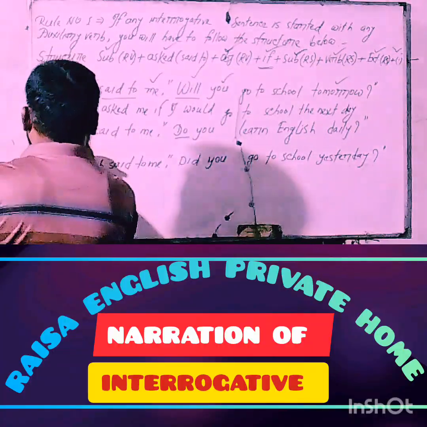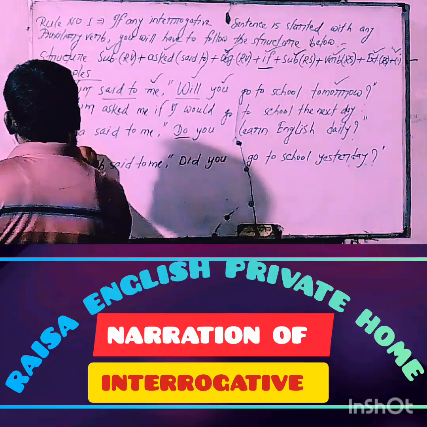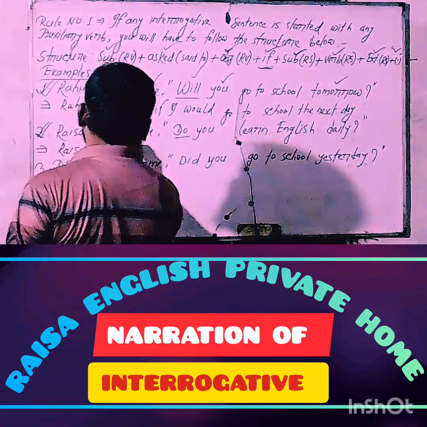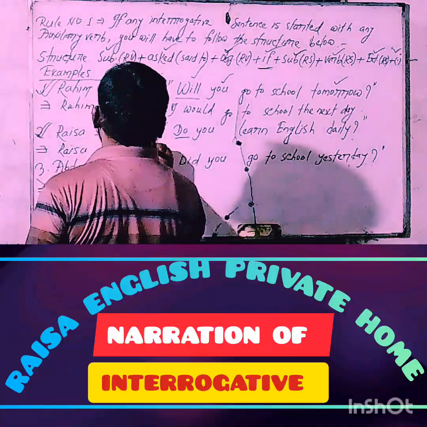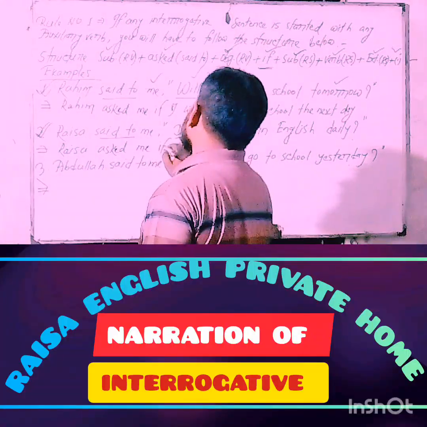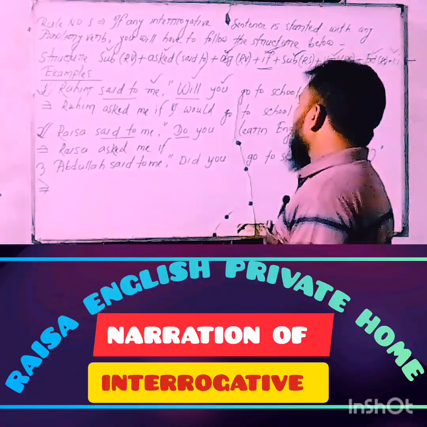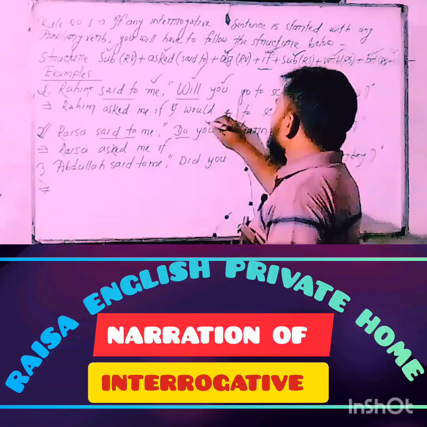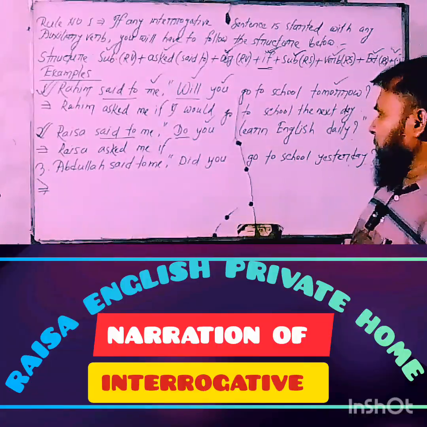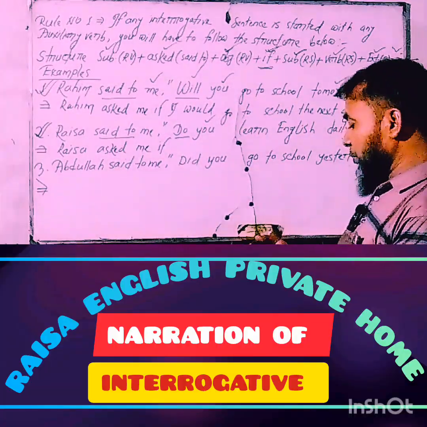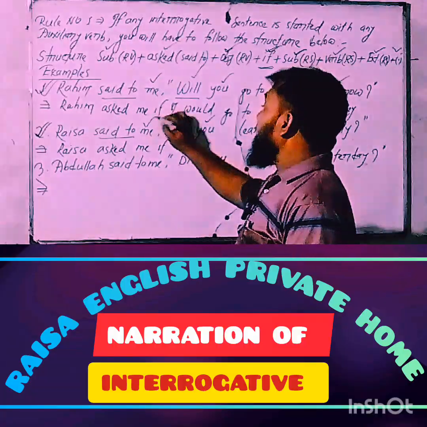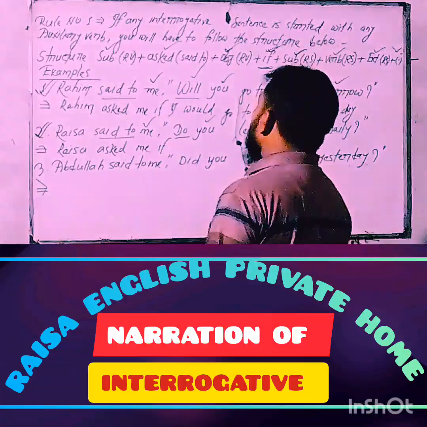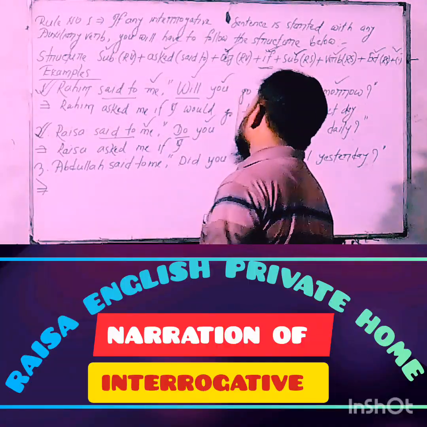At first, you'll have to write the subject of the reporting verb, then use asked instead of said to, then the object, then if, deleting the comma and inverted comma, then the subject. Take a look at the board and try to understand. So here the subject you, of course second person, must be changed according to the object of the reporting verb. So you must be changed into the subject I.